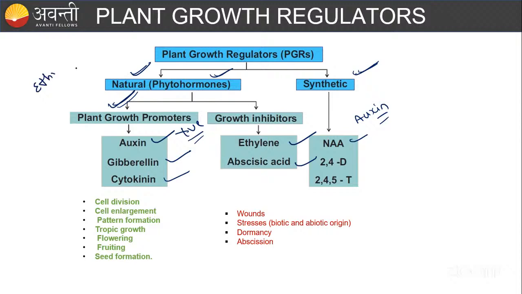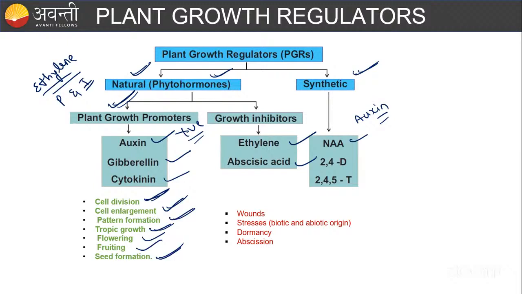Ethylene sometimes acts as a growth promoter, and sometimes as an inhibitor also. If it is promoting, what functions is it going to do? It is going to do cell division, cell enlargement, pattern formation, tropic growth, flowering, fruiting, and seed formation. And if it is an inhibitor, what does it have to inhibit?